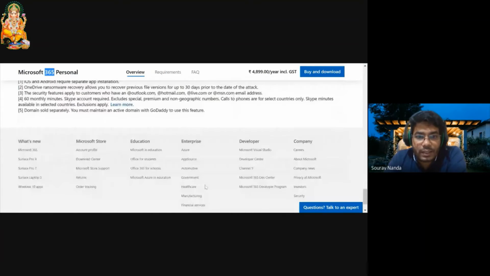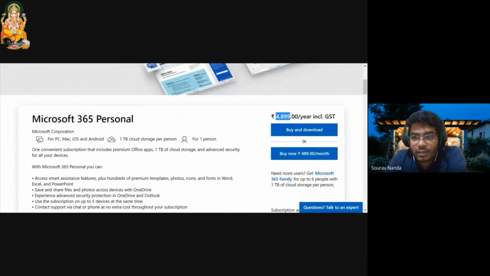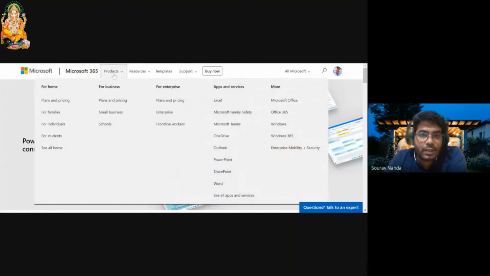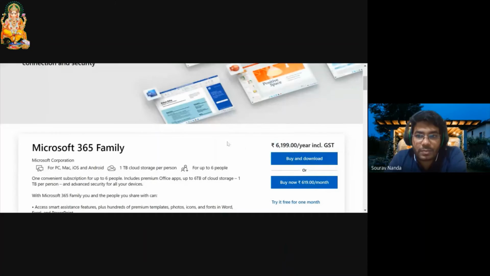The pricing, as you see here in the first plan I have shown, is around 4,900 rupees on a yearly basis, or you can also pay just 489 monthly. It's like a 20% discount or something if you take it on a yearly basis. Next, you can browse here in the product section. You can go for the family version. I think this will cost slightly more, but you can use it with 5 to 6 users on the same ID if you buy. See, it's 6,200 rupees per year, or else 619 monthly. So definitely around 20% off if you take the yearly version for up to 6 people.